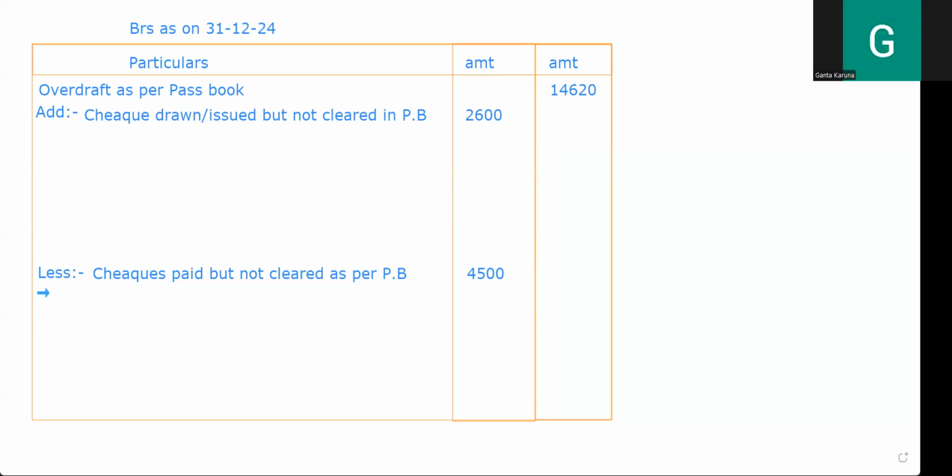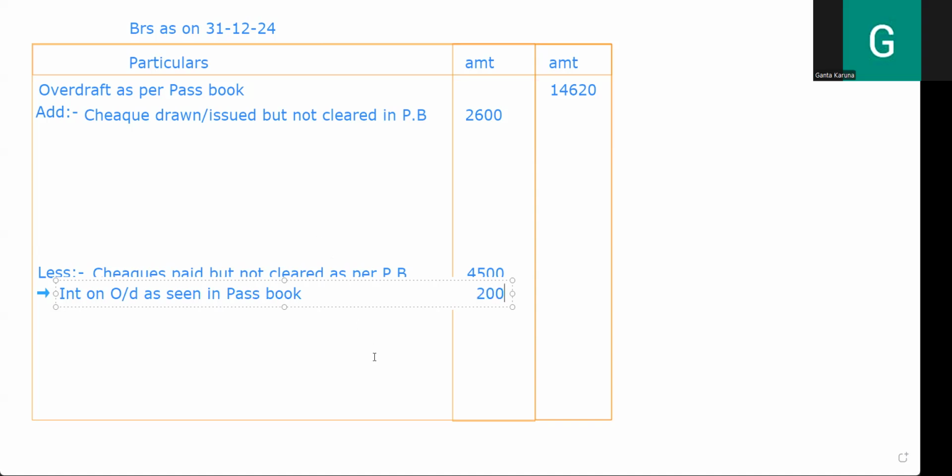And by default it will be in the books of passbook. So as per passbook it is showing, I should also take it. It is the nature of expenditure, which means a minus sign. So simply I'm going to take it on a minus sign. So interest on OD as seen in passbook. So how much is the amount he said? 200, right?